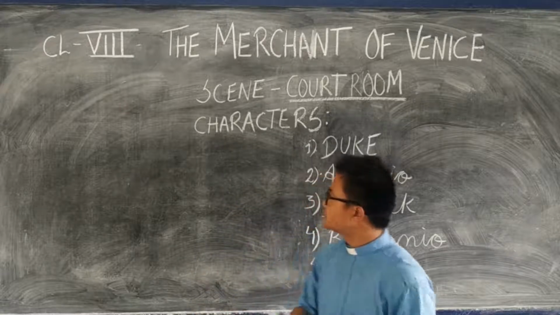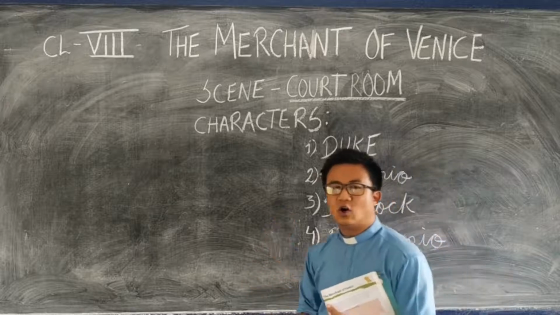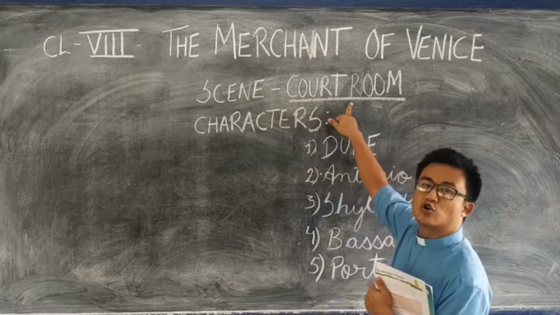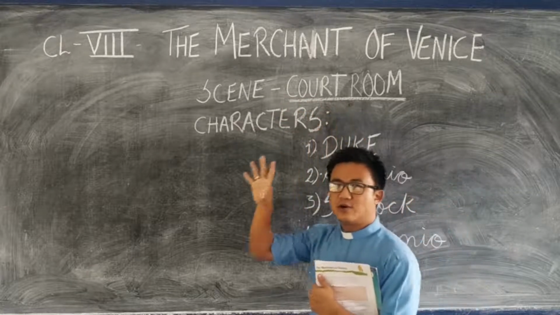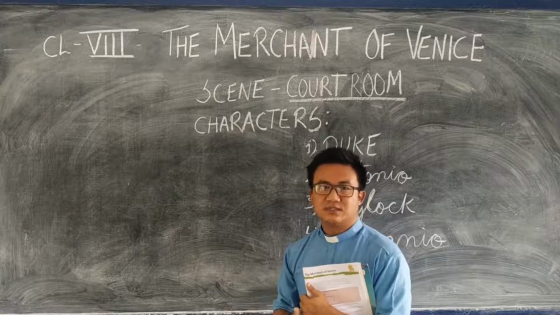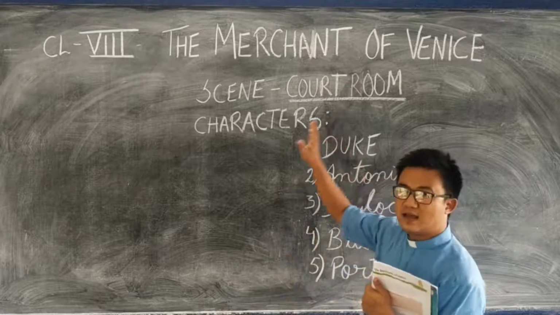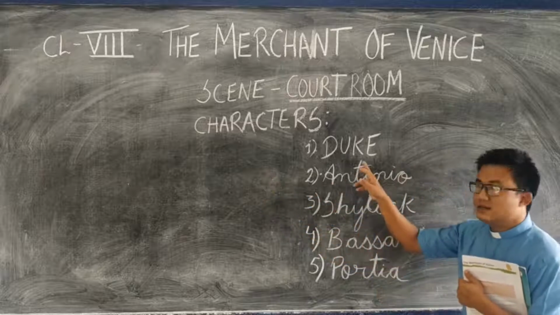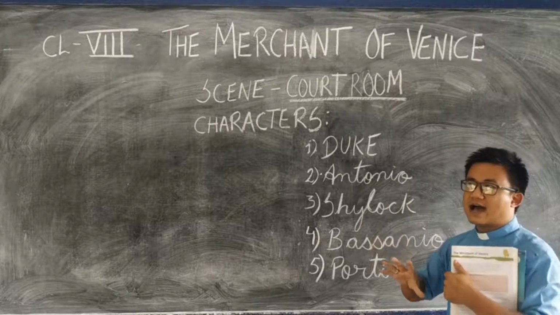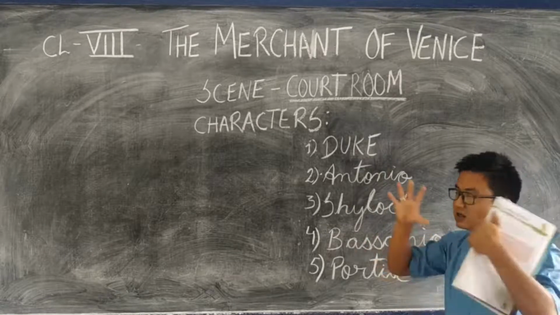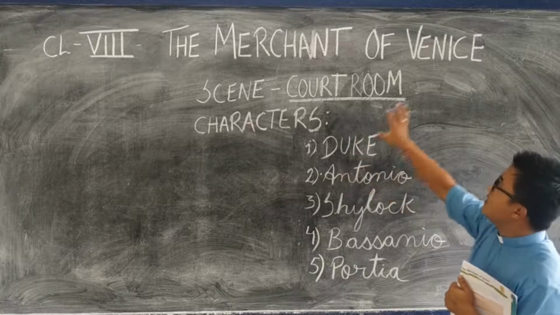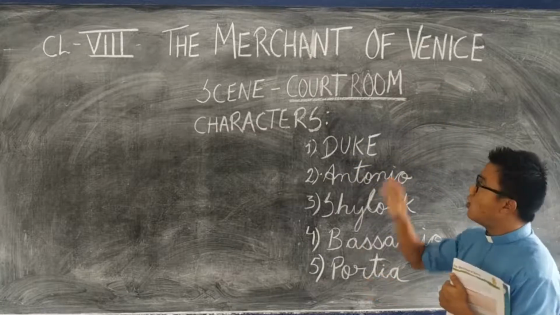Before we go to the text, just remember the scene is in the courtroom, right? Antonio has been taken to the court by Shylock for not being able to return his money. So the scene is the courtroom, and among the characters we have the Duke. Now who is a Duke? The Duke is a person who has the highest authority in a particular place or city. We are talking about Venice.